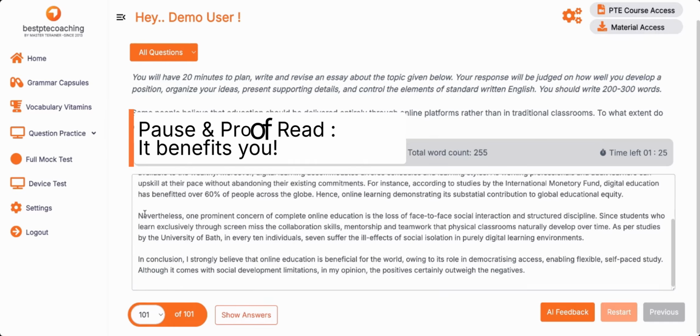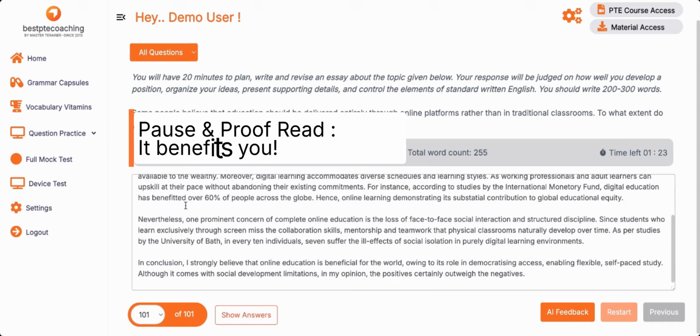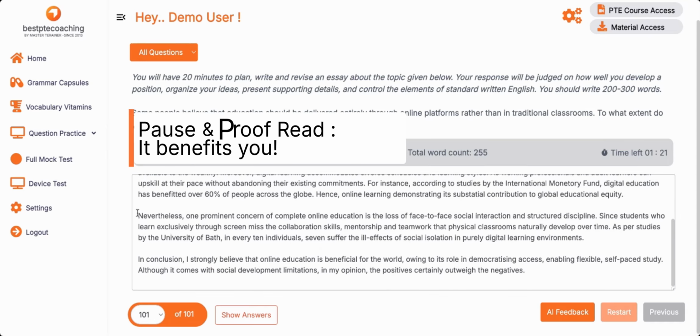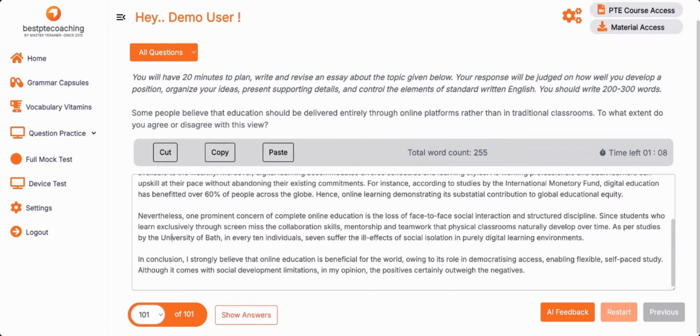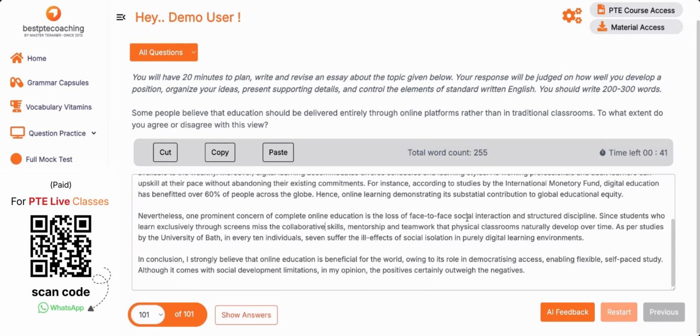Now, the contrast part. Intro done, B1 done, B2 now, body 2. Nevertheless, one prominent concern of complete online education is the loss of face-to-face interaction and structured discipline. Spelling is correct. Discipline, correct. Since students who learn exclusively through screens, maybe screens, not screen, miss the collaboration skills. Collaboration, spelling is correct. It should be collaborative skills, mentorship and teamwork that physical classrooms naturally develop over time. As per studies by the University of Bath, one in every 10 individuals suffers social isolation in purely digital learning environments.